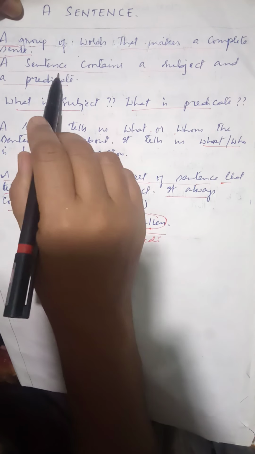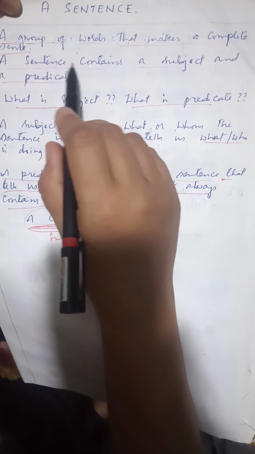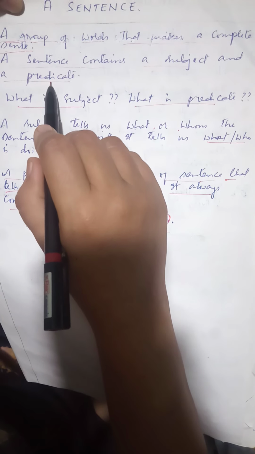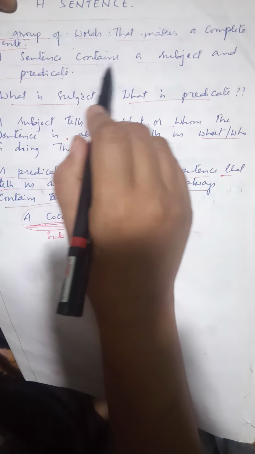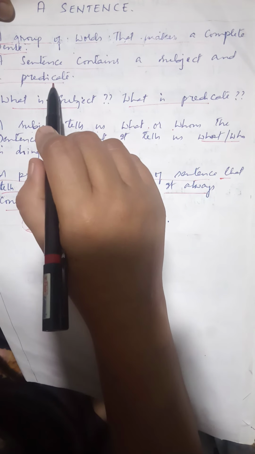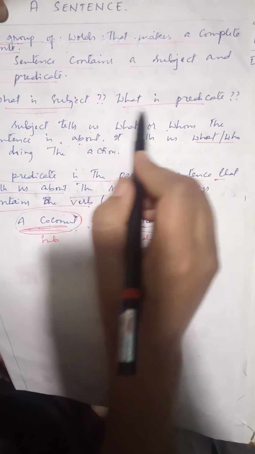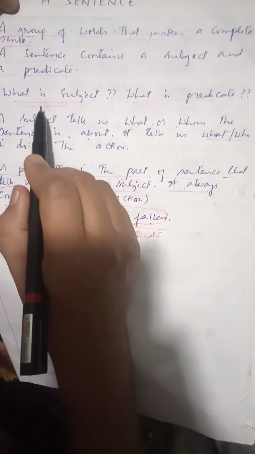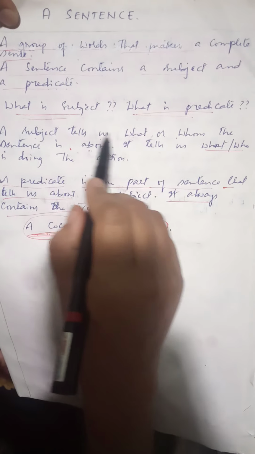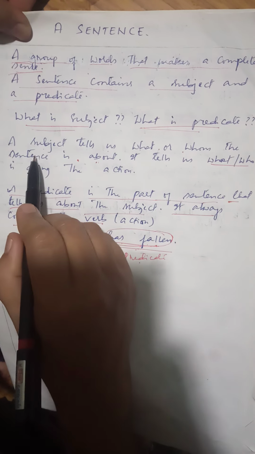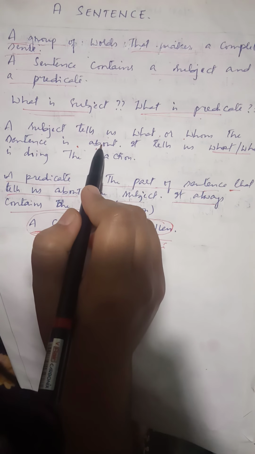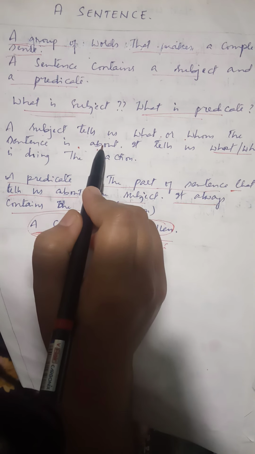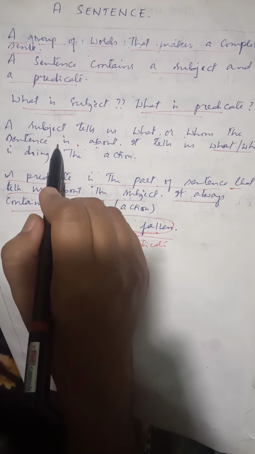A sentence contains a subject and a predicate. You have to remember that a sentence contains a subject and a predicate. So we need to know what is a subject and what is a predicate. Here let us see what is a subject. A subject tells us what or whom the sentence is about.